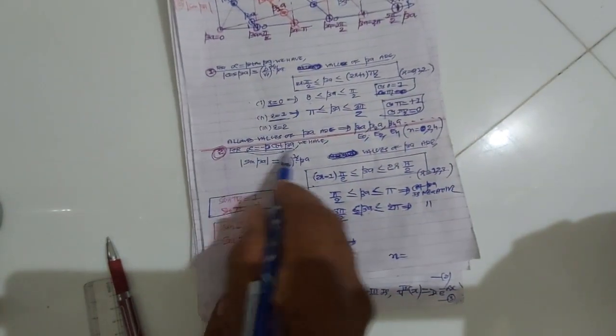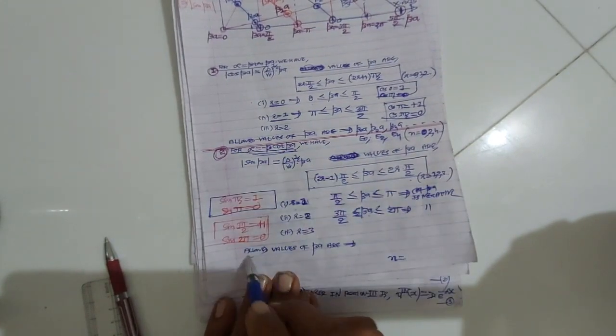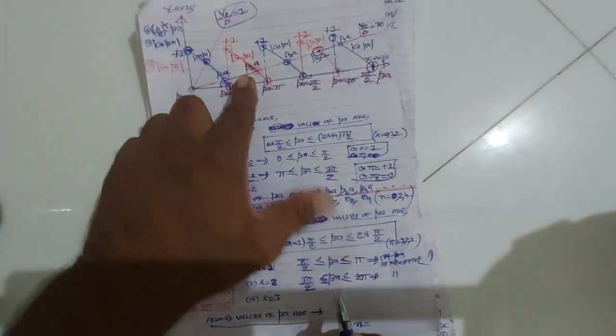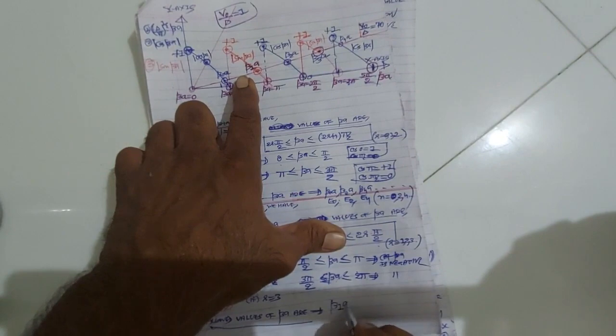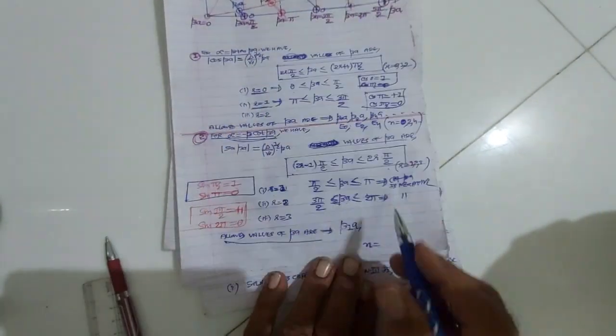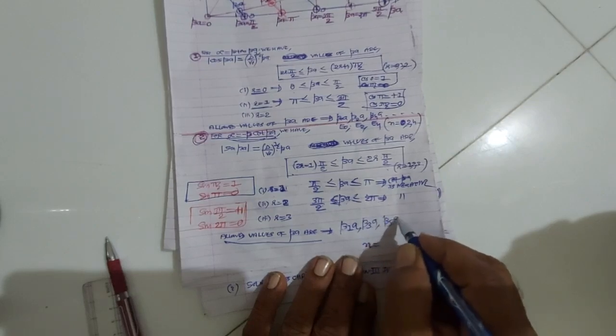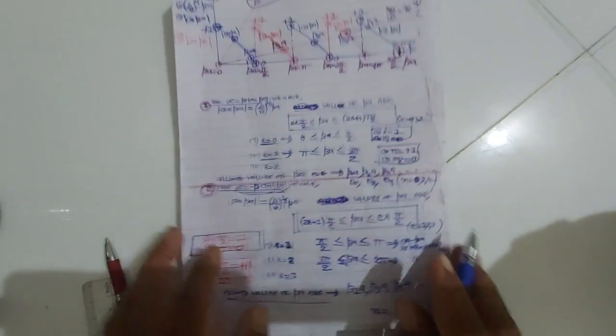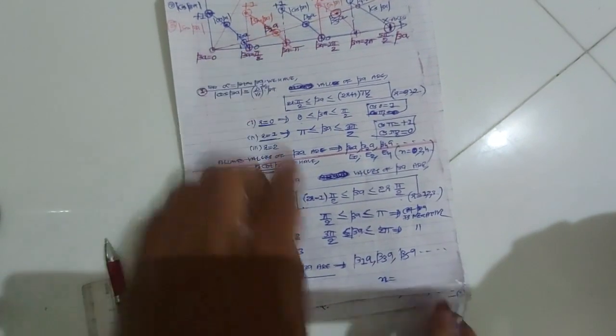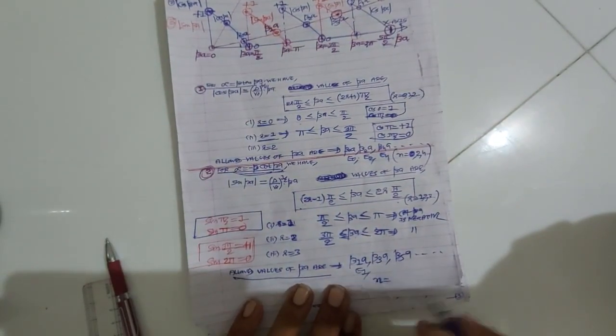So for alpha is equal to minus beta cot beta, the allowed values of beta at the intersection are beta 1a, beta 3a, beta 5a, and so on. When you take the value of beta as beta 1a, you will get the energy of the particle E1.